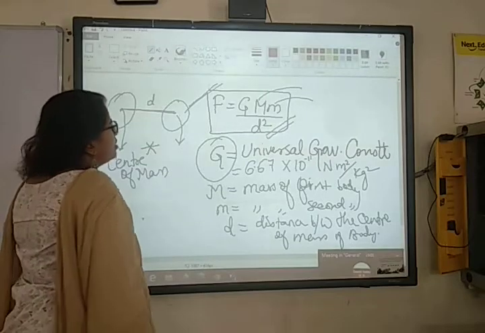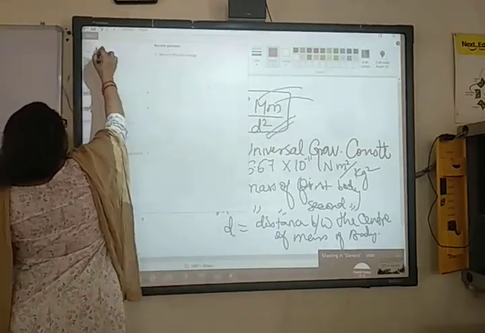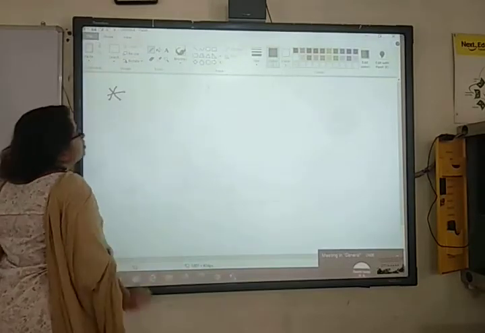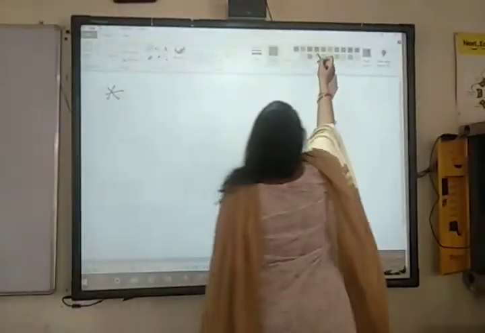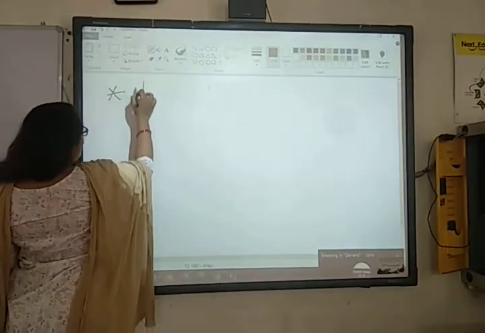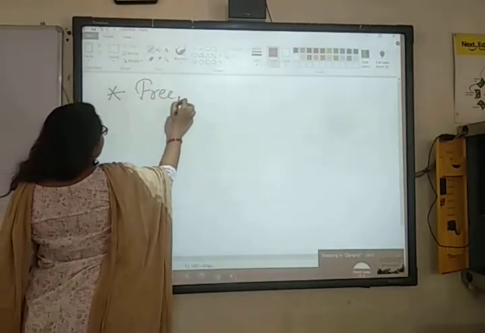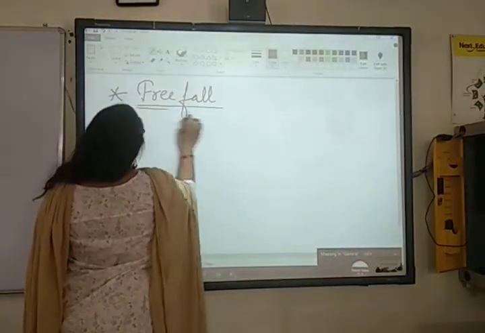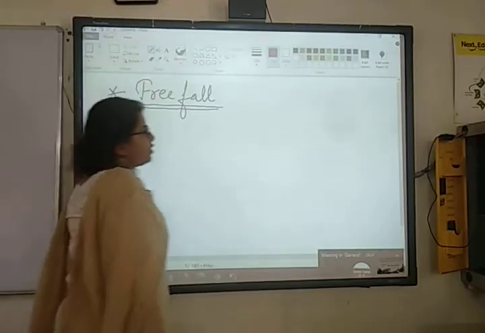Is it clear? Yes. So this was the universal law of gravitation. After this, what have you studied? Which topic? Free fall. Okay. So we have studied about free fall. What do you understand by free fall? What is the clear definition?